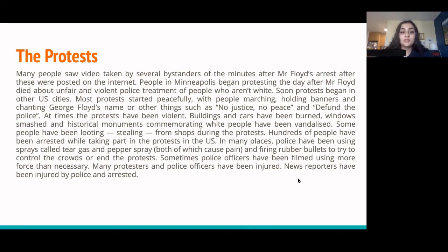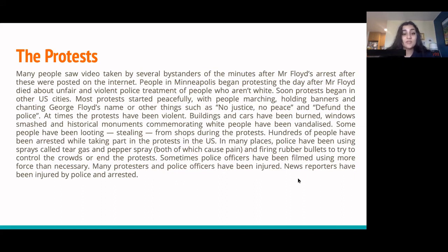Many people saw the video taken by several bystanders of the minutes after Mr. Floyd's arrest, after these were posted on the internet. People in Minneapolis began protesting the day after Mr. Floyd died about unfair and violent police treatment of people who aren't white. Soon, protests began in other U.S. cities. Most protests started peacefully, with people marching, holding banners, and chanting George Floyd's name, or other things such as "No justice, no peace," and "Defund the police."